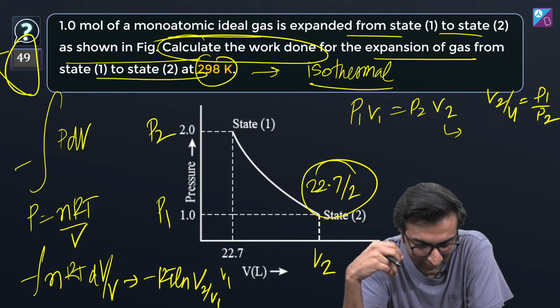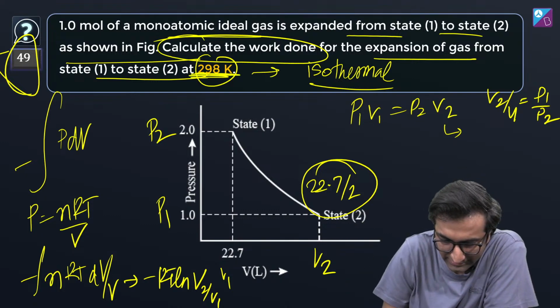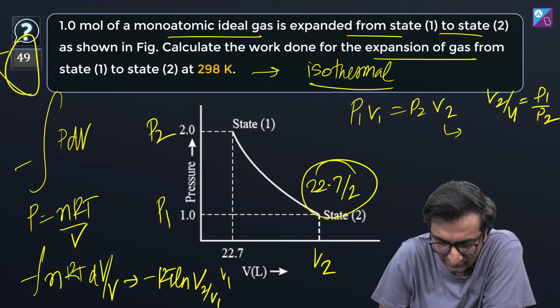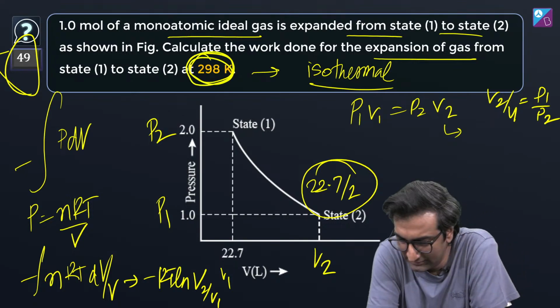Isothermal, Siddhi, yes. How do you know it's isothermal? Siddhi is asking the right questions. It's given here that temperature is fixed: state 1 to state 2 at 298 Kelvin. If the temperature were changing, it would have been written here, very, very clearly. What's the answer to this, guys?